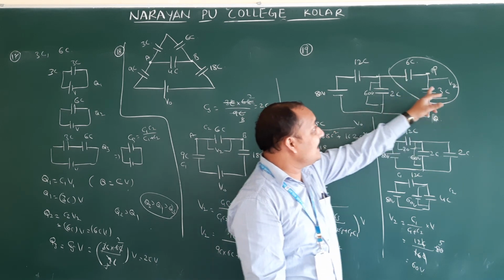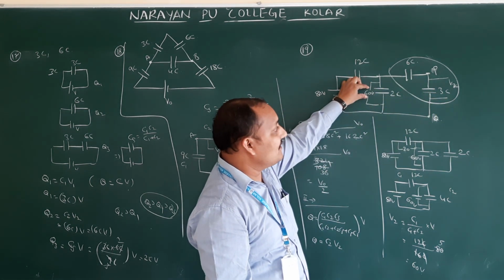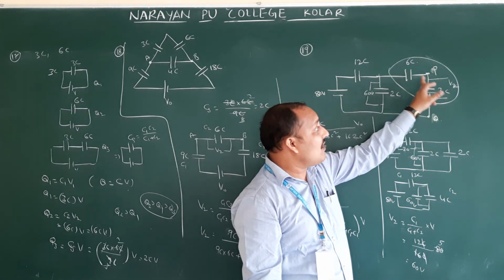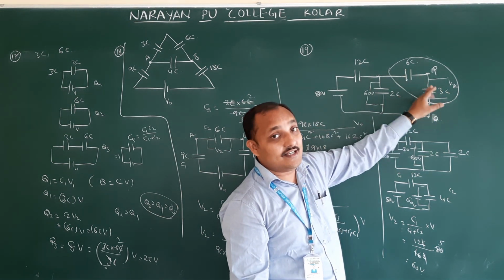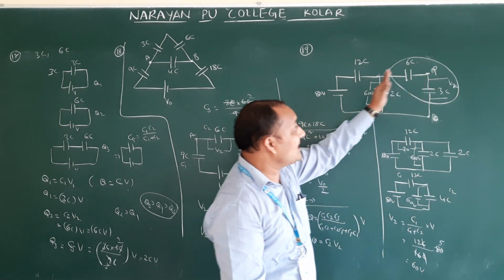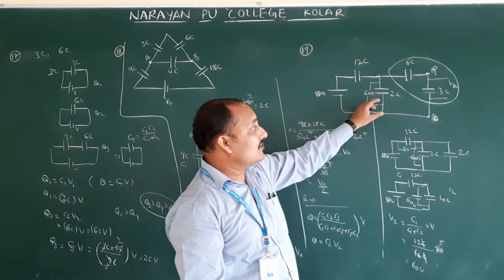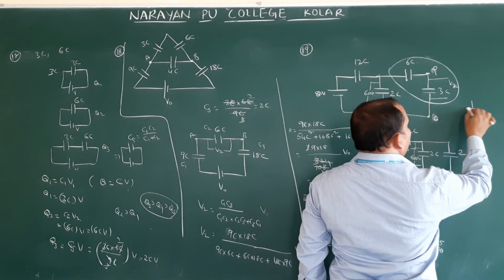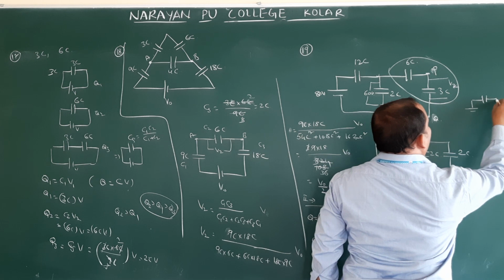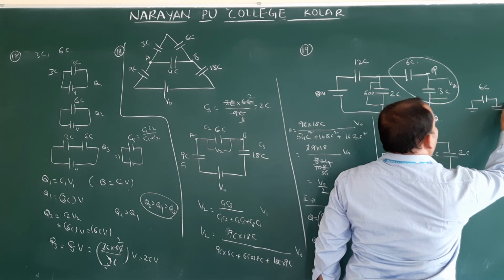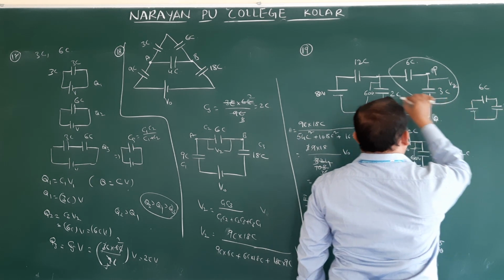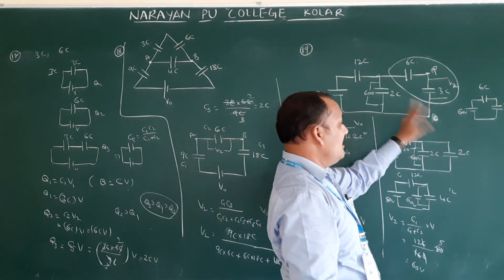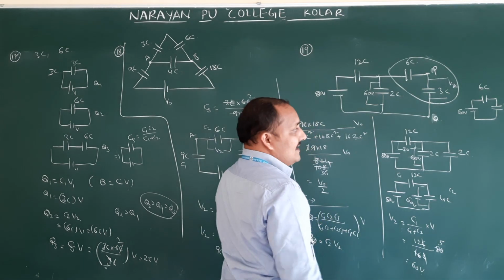Now 6C and 3C are connected for how much potential? 60 volts. Now we have to find the potential across 3C. How are these two connected? In series. In series, with how much potential are those two connected? For 60 volts. If you have drawn a simple circuit diagram, here one battery is there. For this battery, how are 6C and 3C connected? Series. What is the potential here? 60 volts, because these two are connected in parallel, therefore the potential is going to remain the same.